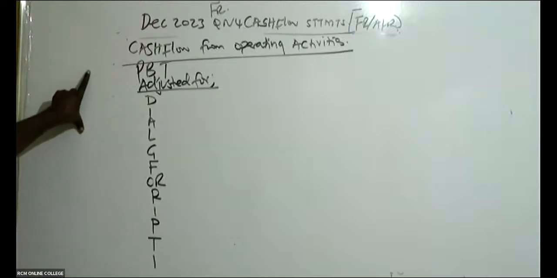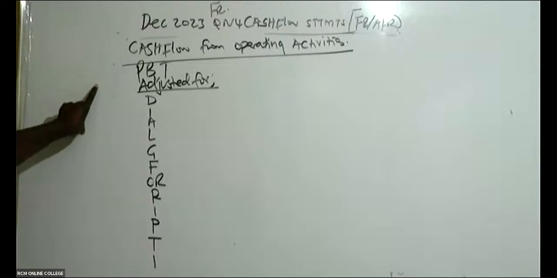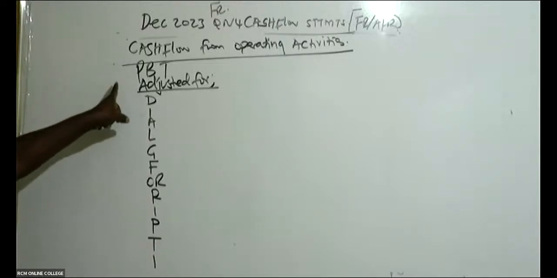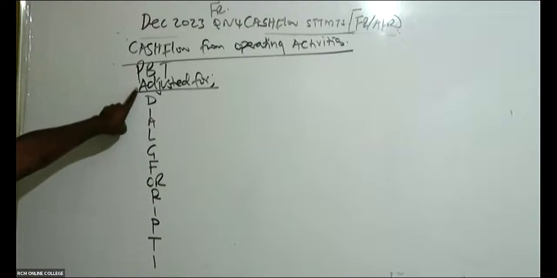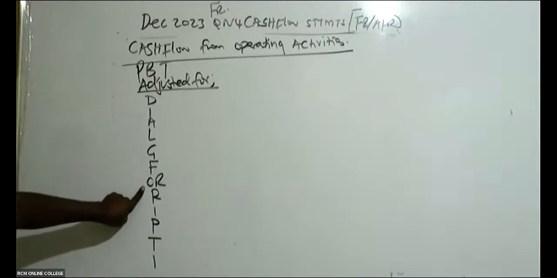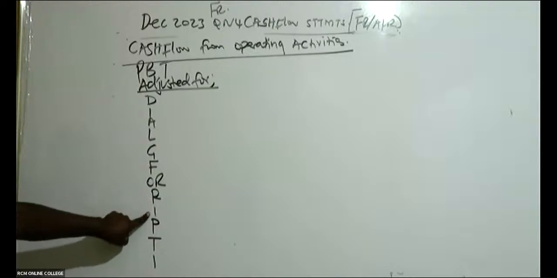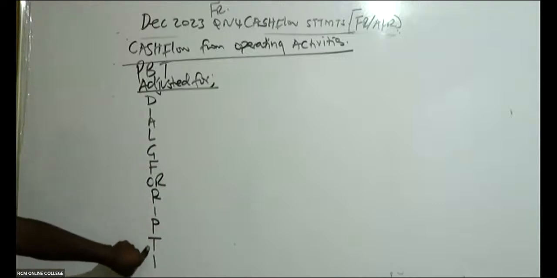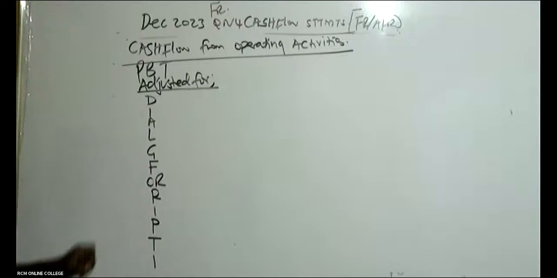Whenever we talk of cash flow from operating activities, we normally talk of profit before tax, and then you adjust this for, use this acronym: You dial God's number for food, or you rest in peace totally, indefinitely.